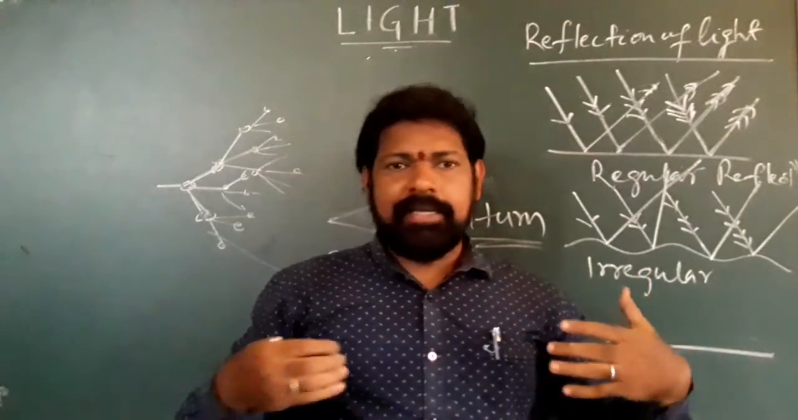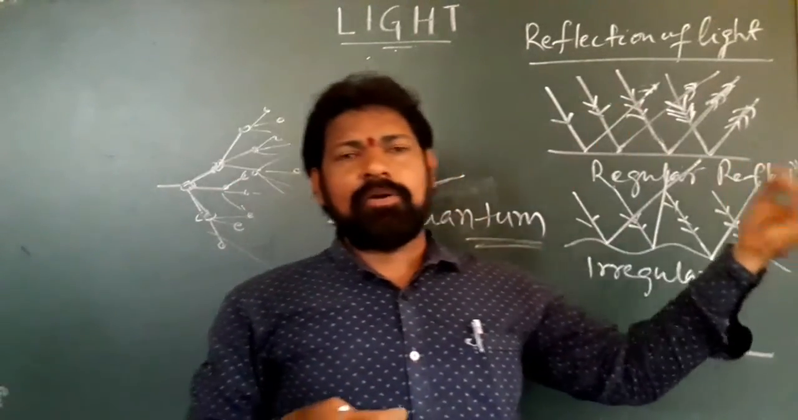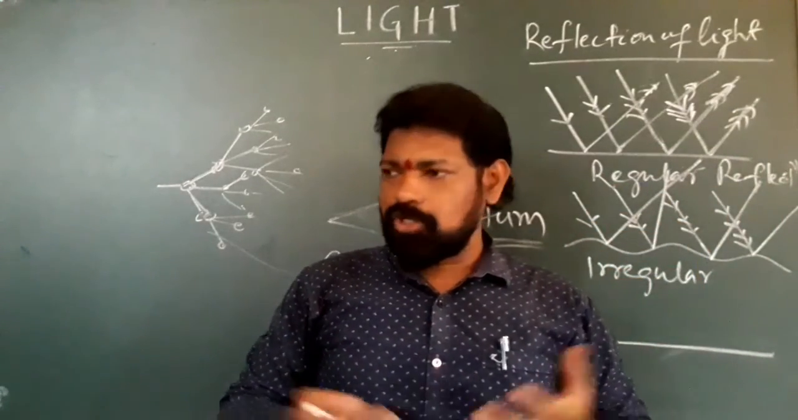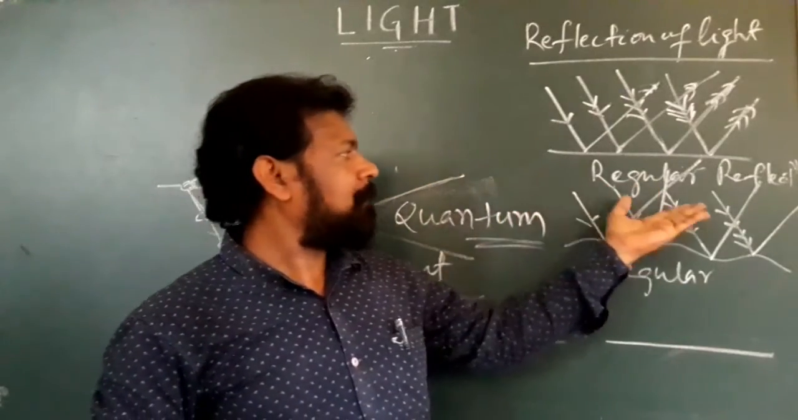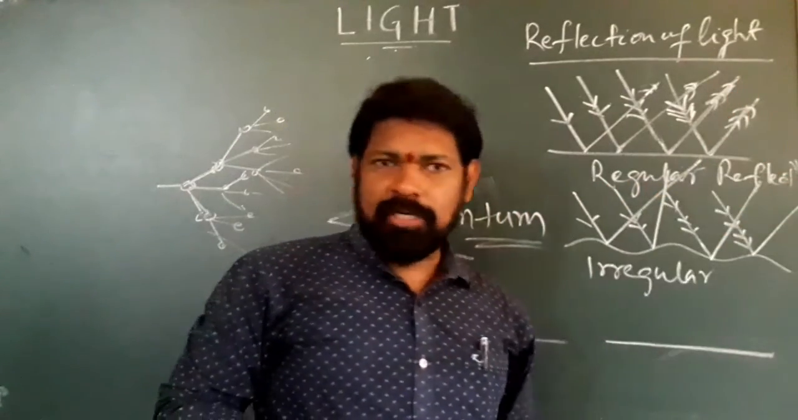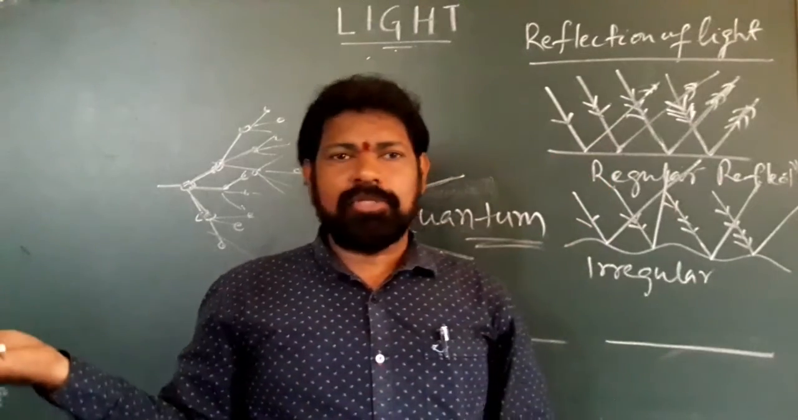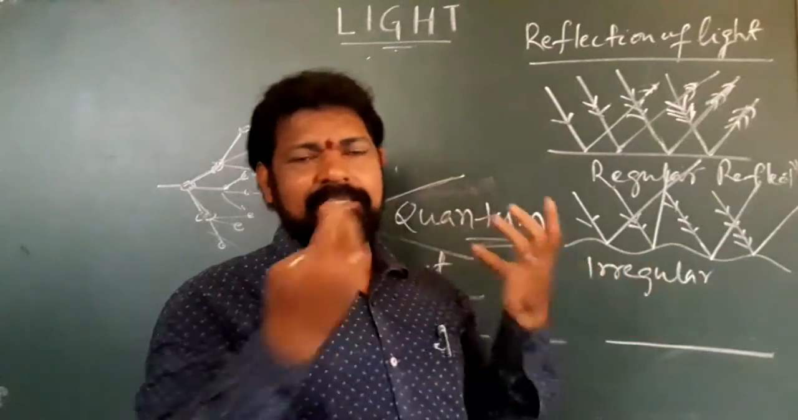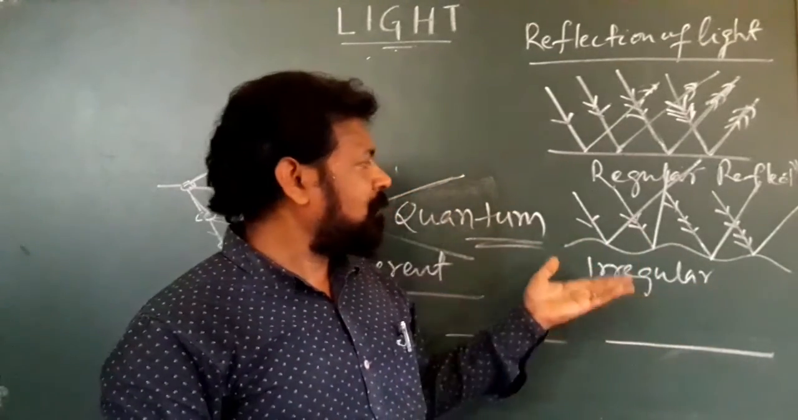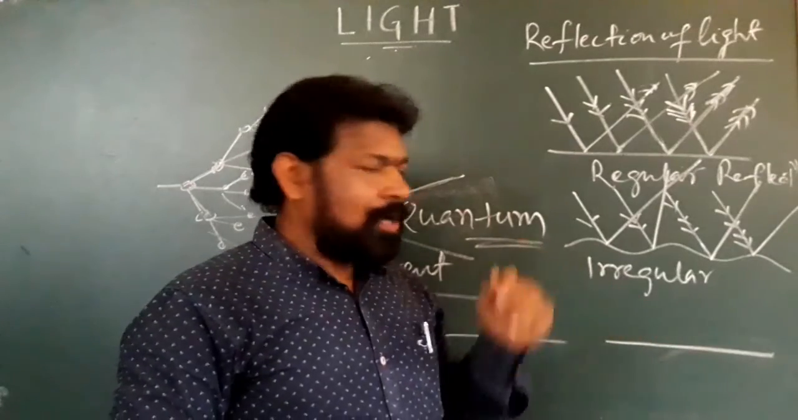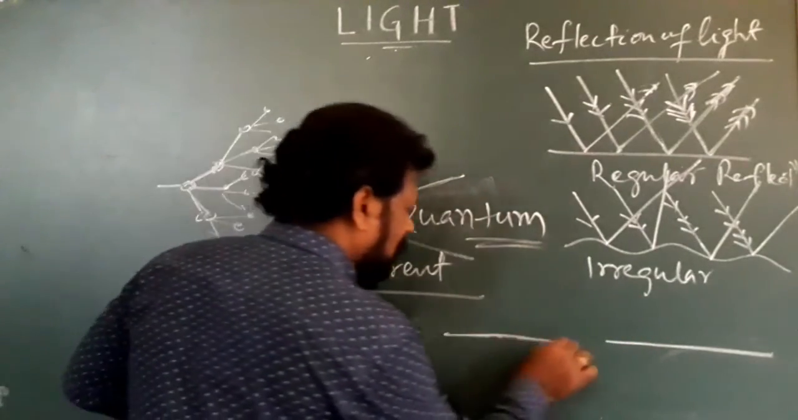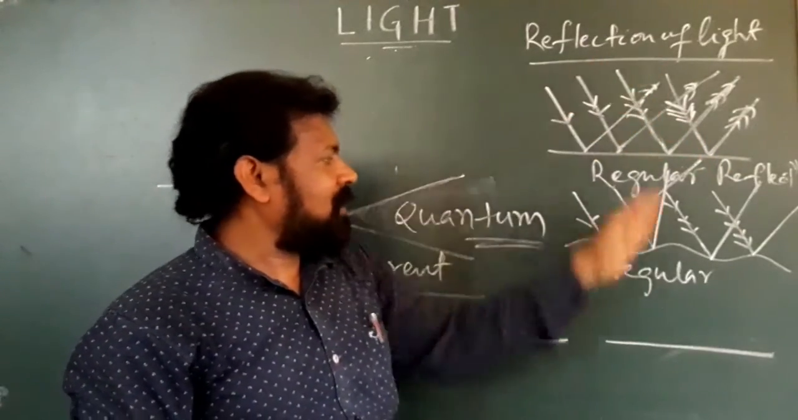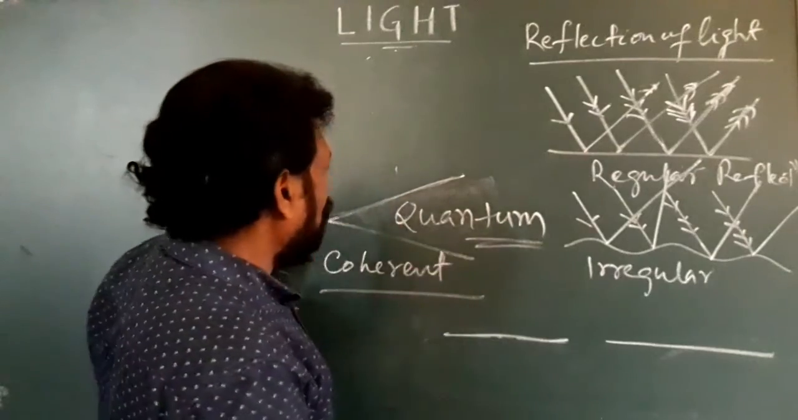We are getting light into this room although the sun is not directly visible to us. The direct sun rays are not available. So we get luminosity within this room only because of irregular reflection from outside buildings, hedges, the road, trees and other things. Because of that, the light is reflected and we get luminosity within this room. That is due to irregular reflection. So you can say that a smooth surface gives regular reflection and a rough surface gives irregular reflection.